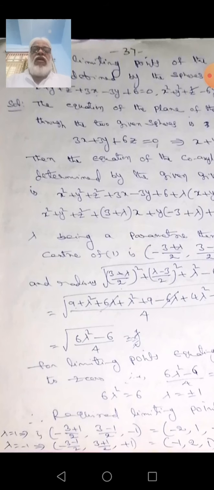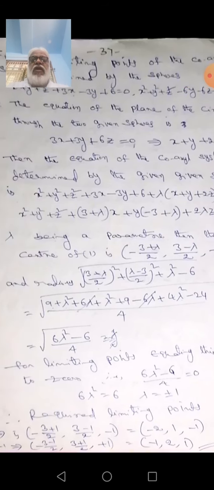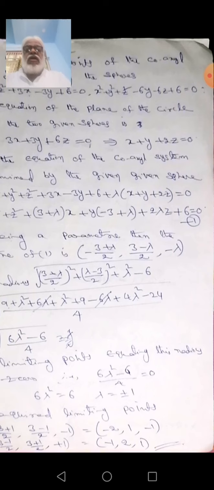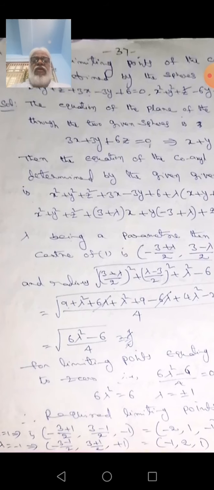First of all, we find what we want to find here. Limiting points means it must be in the form of S plus lambda U is equal to 0. U is the radical plane of the given spheres. The equation of the plane of the circle through the two given spheres is 3x plus 3y plus 6z is equal to 0, that is x plus y plus 2z is equal to 0.